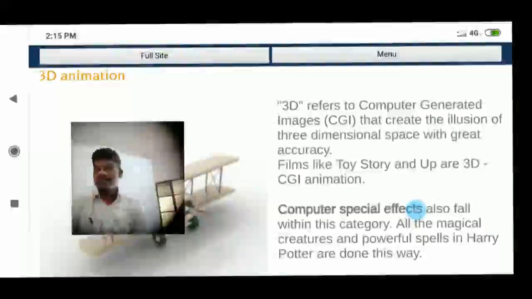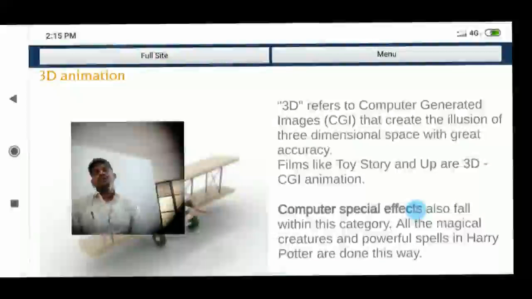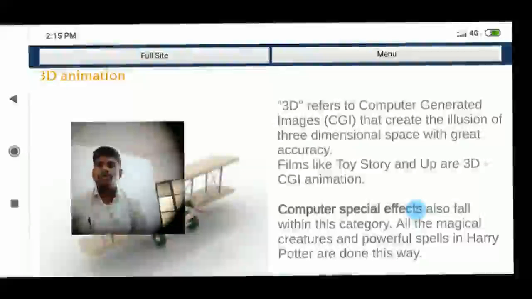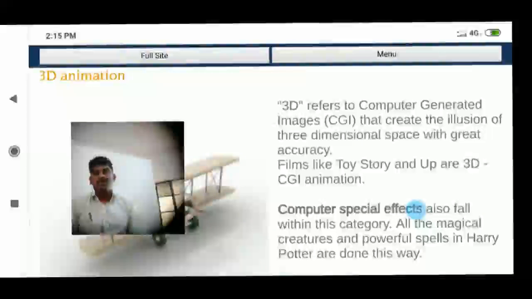Actually it is not possible, but we are doing everything as if possible. It's an illusion, and that illusion becomes a reality. That is accuracy: how human beings actually do all the things, animals do in the same manner. Actually animals communicate among themselves, but in videos we see animals talk to people, and people talk to animals, with mutual understanding and communication between them.